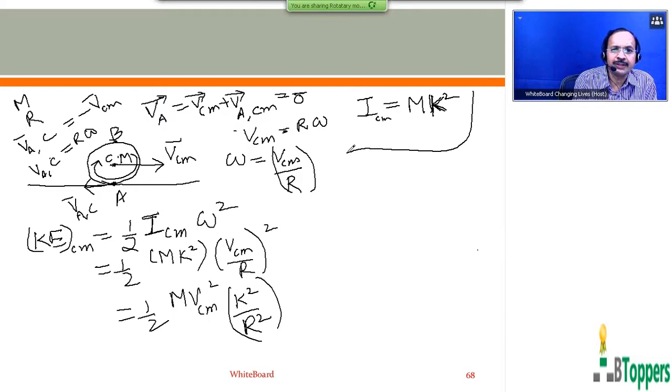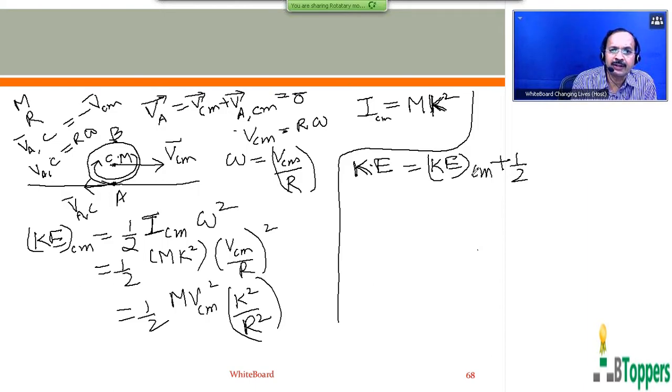From the kinetic energy theorem, which I have discussed in my previous class, the total kinetic energy of the body performing combined translational and rotational motions is equal to the sum of the kinetic energy of the body with respect to the center of mass of the body plus half mVCM square.